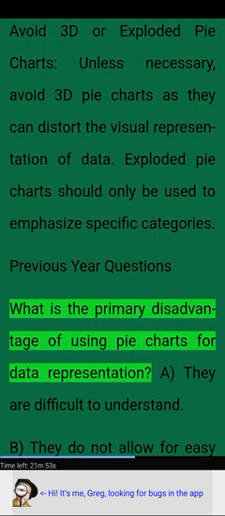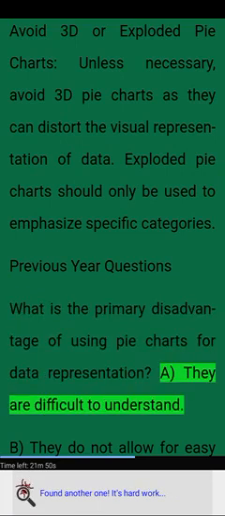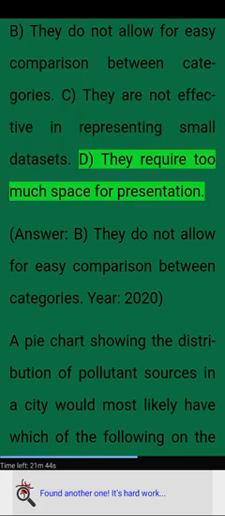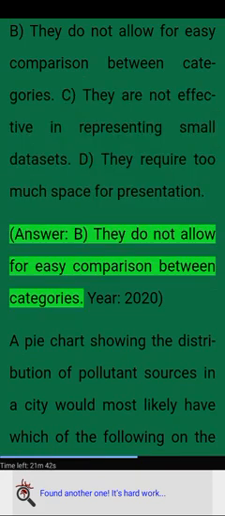Previous year questions. What is the primary disadvantage of using pie charts for data representation? A. They are difficult to understand. B. They do not allow for easy comparison between categories. C. They are not effective in representing small datasets. D. They require too much space for presentation. Answer. B. They do not allow for easy comparison between categories.